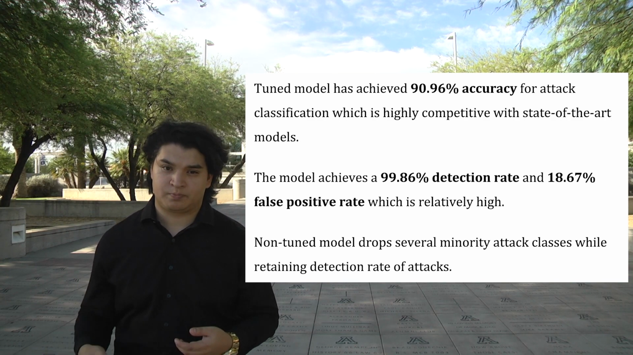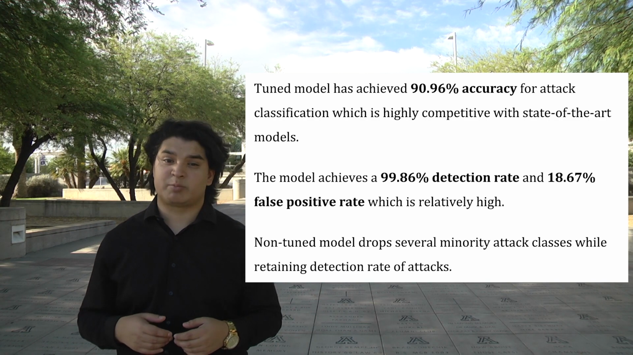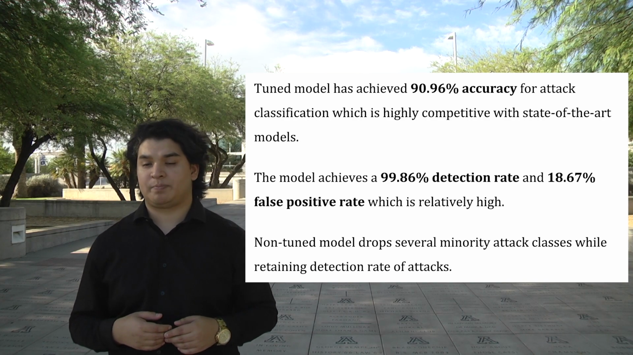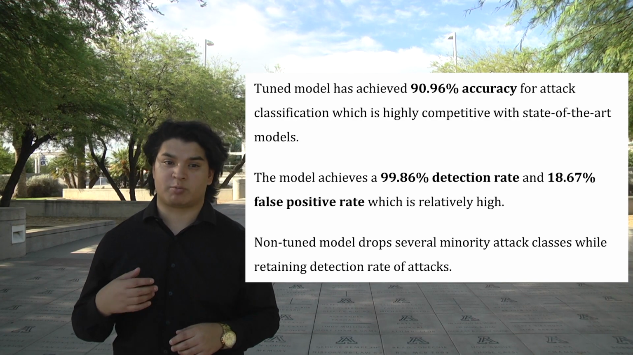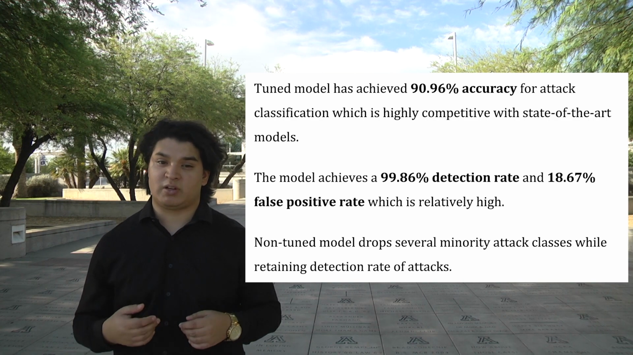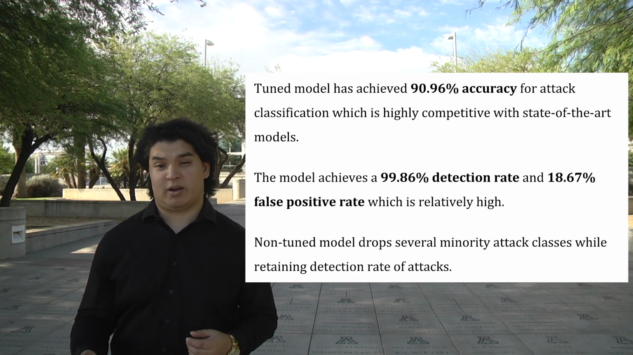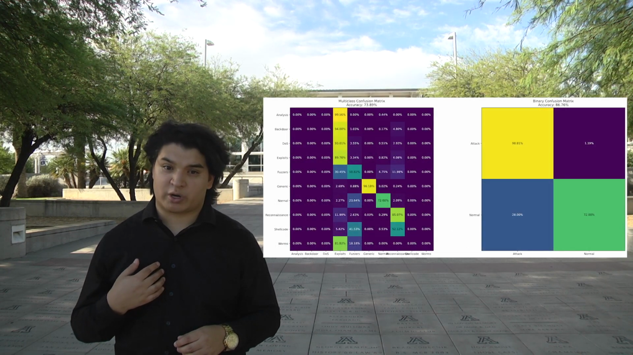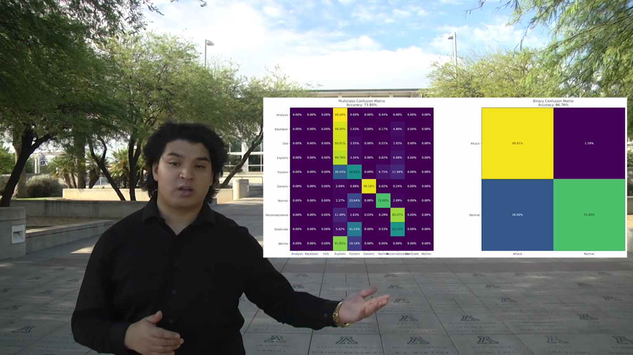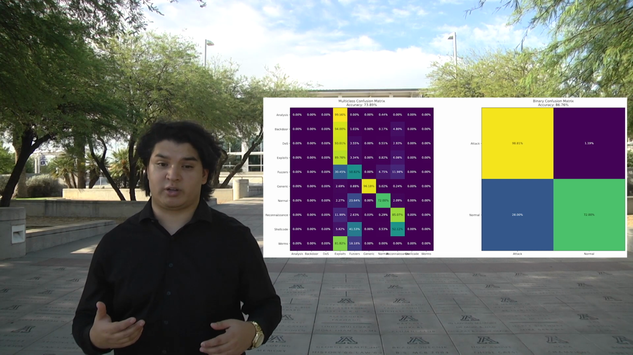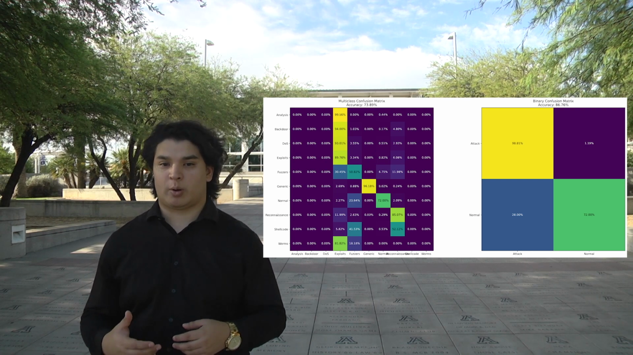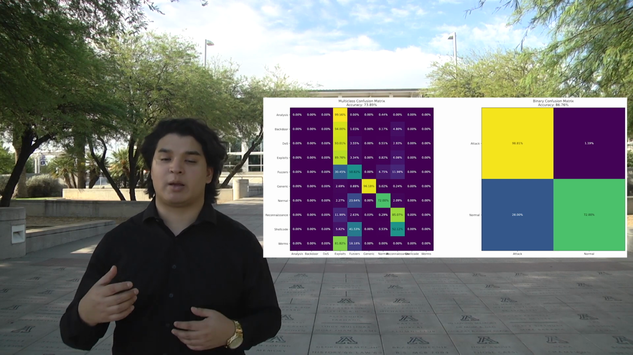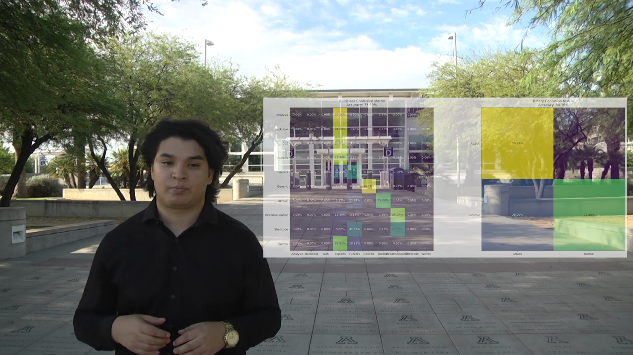We achieved a 90.96% multiple class accuracy score, 99.86% detection rate, and 19.67% false positive rate for UNSW-NB15 using model tuning, which is highly competitive with state-of-the-art NIDS models. Although we weren't able to extract the true confusion matrix of the model, here is a confusion matrix of the untuned architecture. Here we see that the model drops several classes and creates a non-specific attack class implicitly, meaning that oversampling and model tuning is required.